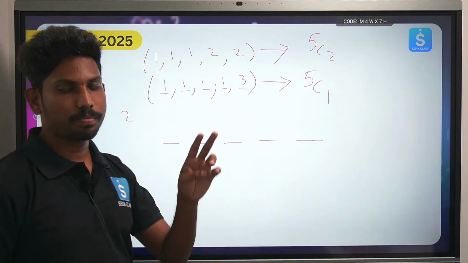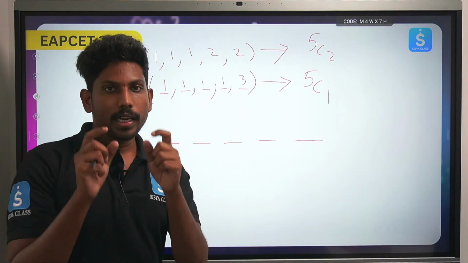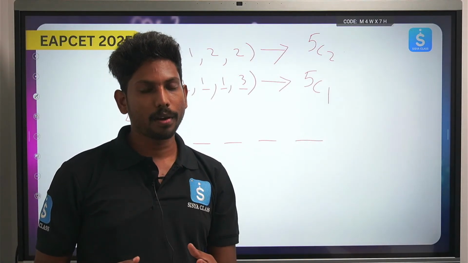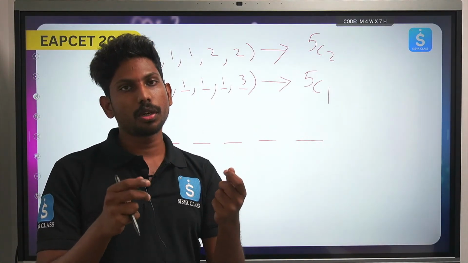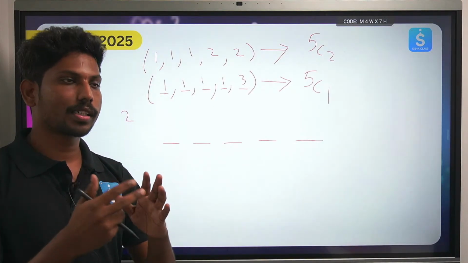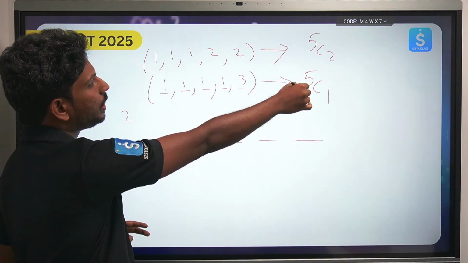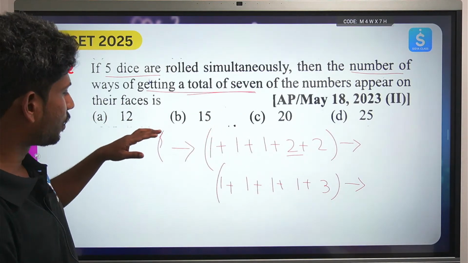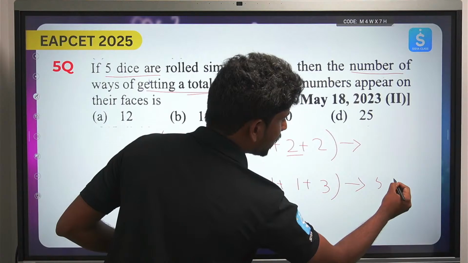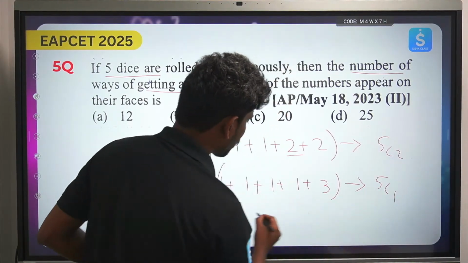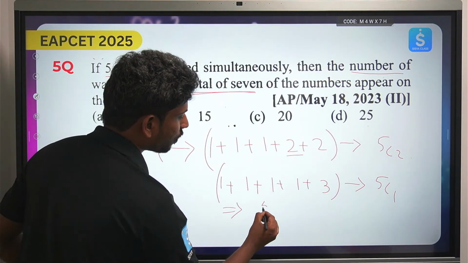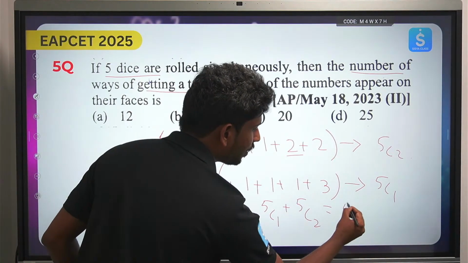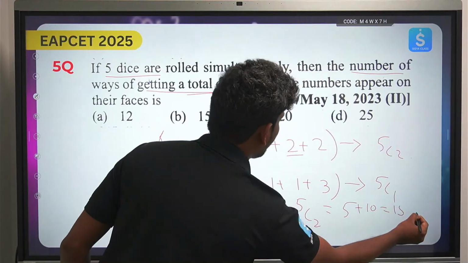So the point is, whenever you are doing a combination question, it is about similar objects basically. It is not like you are trying to bifurcate or see it differently. So this is 5C1 into 5C2. Whatever you are getting here, this is 5C1 ways and this is 5C2 ways, so totally it will be 5C1 plus 5C2. 5C1 is 5, 5C2 is 10, the answer is 15.